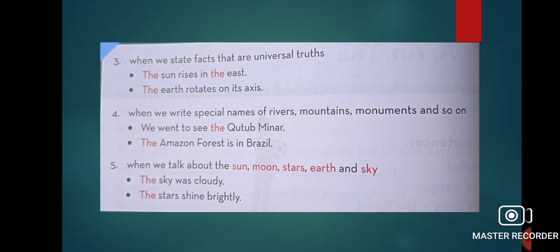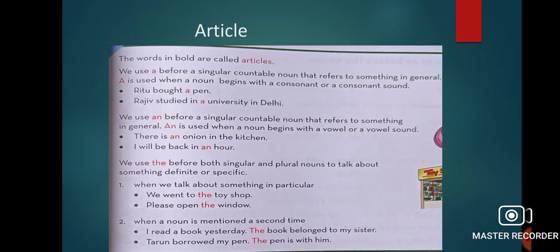When we talk about sun, moon, stars, earth and sky, the moon, the stars, the sun, the earth. So here also we have to use the. So there are only 5 points that we need to keep in mind while we use the. That is before sun, moon, star, earth and sky, before the name of river, mountain, monument, when we say something about universal truth, when we mention a noun second time, and number 5 is when we are talking about something very particular.